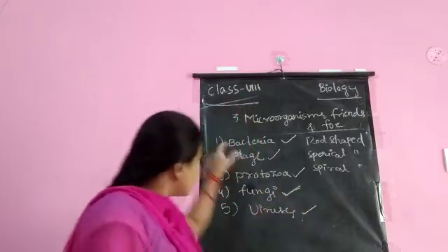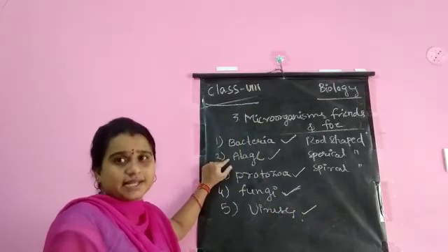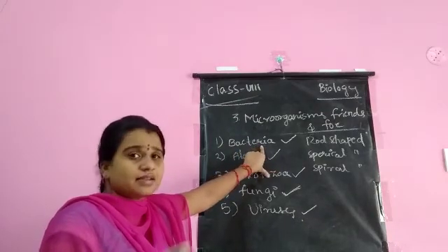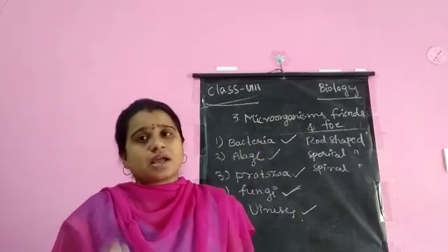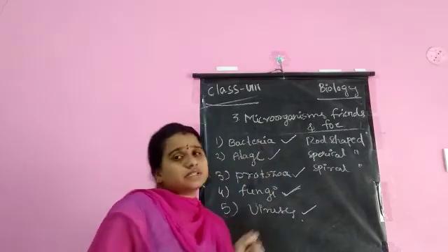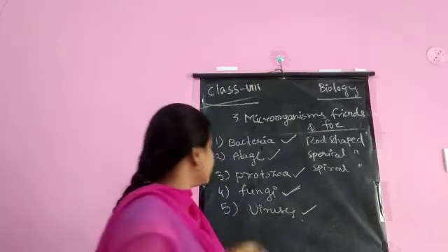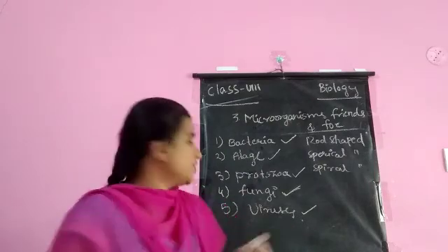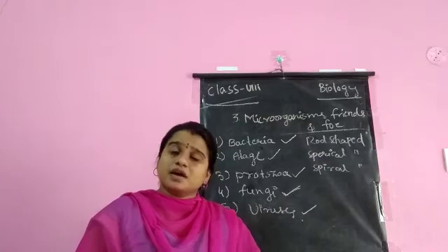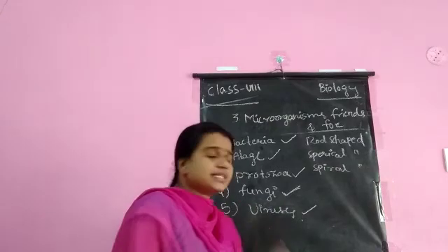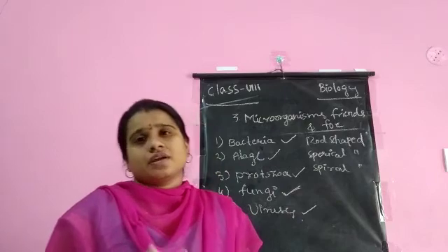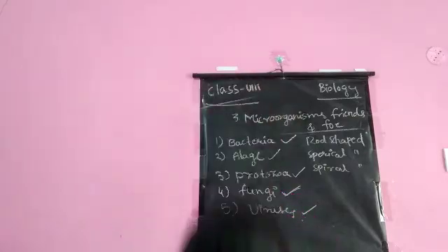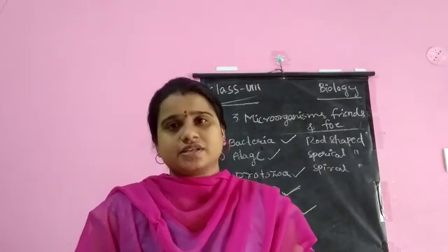If you see all these 5 types of microorganisms and examples once again: bacteria, with 3 shapes: bacilli, cocci and spirochete. Algae examples: Chlamydomonas and diatoms. Protozoa examples: amoeba and paramecium. Fungi examples: rhizopus and yeast. Virus examples: HIV, hepatitis, Ebola virus, influenza.